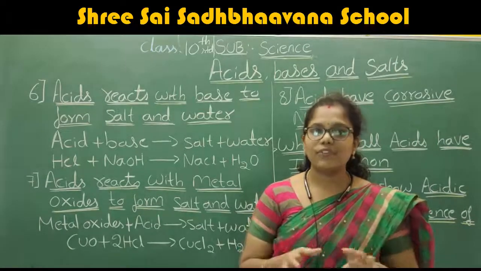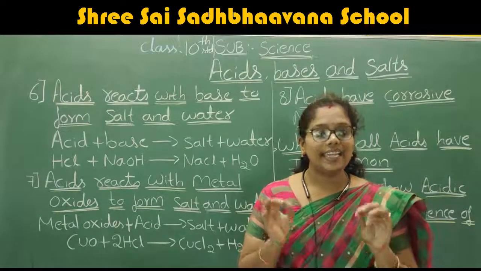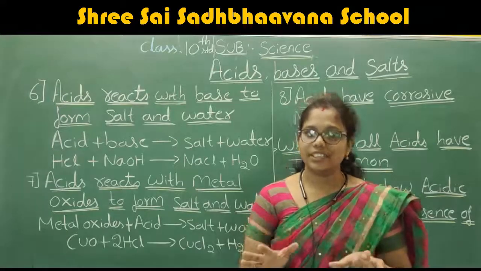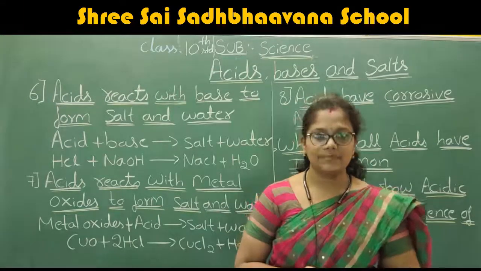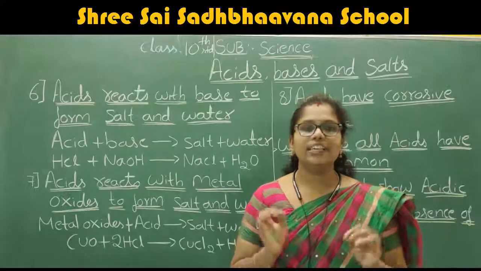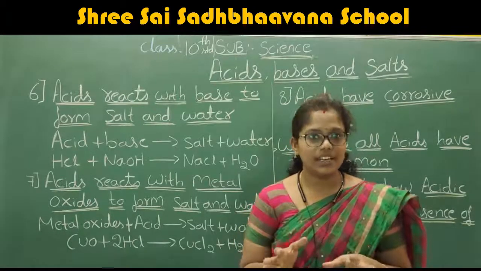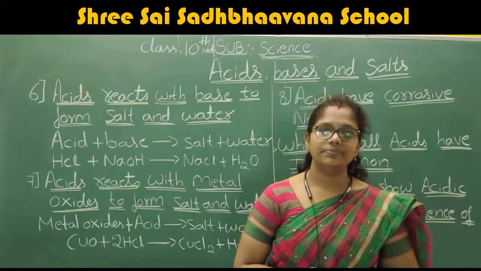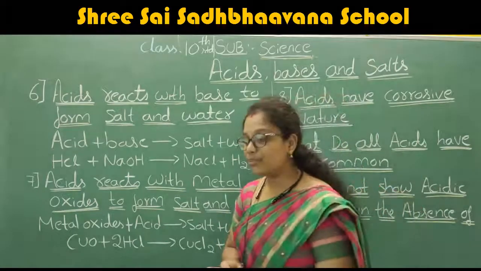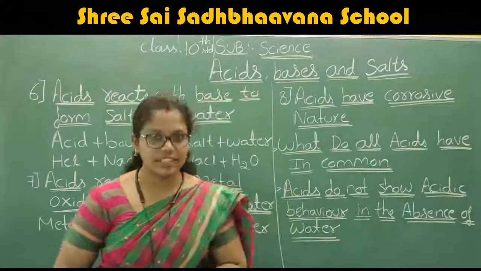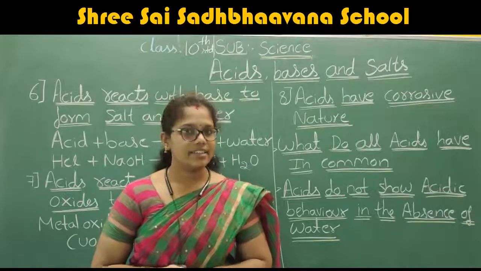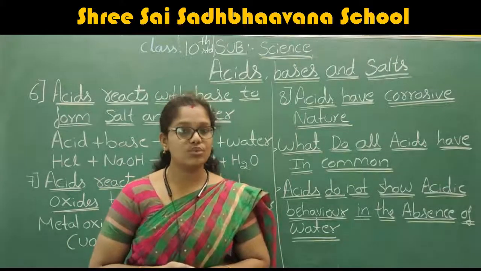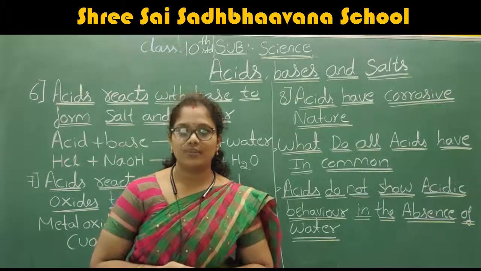Al2O3 is an example of a metal oxide. If Al2O3 is reacted with HCl, that is an acid, what may be the product? It forms aluminum chloride as well as water. Understood? Try this reaction also. You want to write these two reactions.